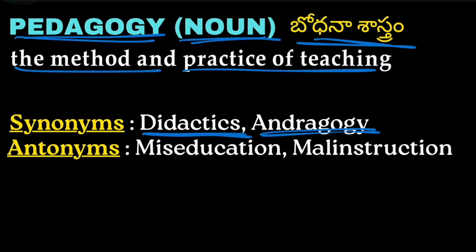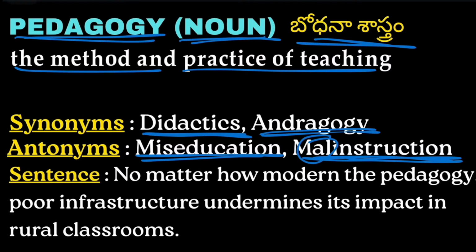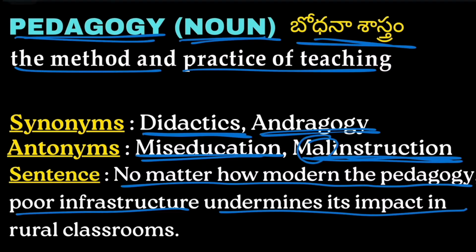Antonyms are miseducation and malinstruction. Generally, teaching means instructing the students, so the opposite of it will be mal, meaning bad instructions. Example: no matter how modern the pedagogy, poor infrastructure undermines its impact in rural classrooms. So no matter how good the teaching style may be, the poor building of the schools undermines its impact in the rural classrooms.